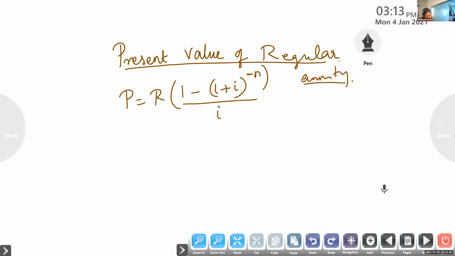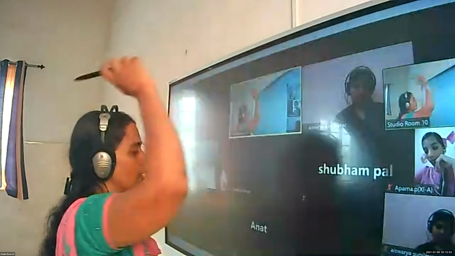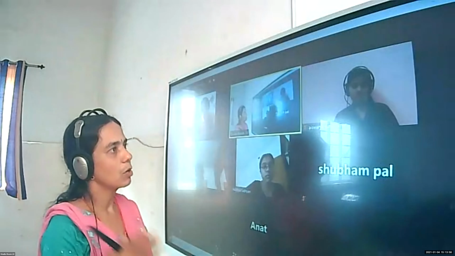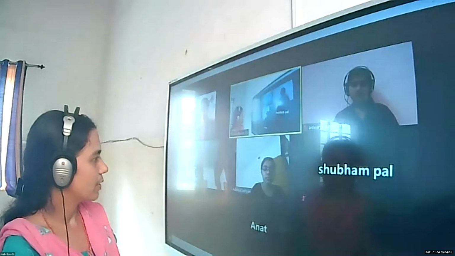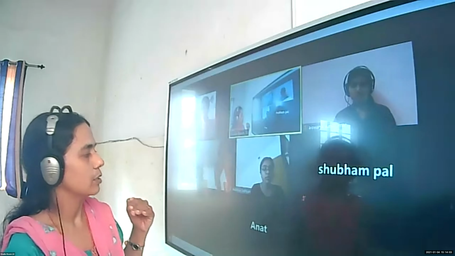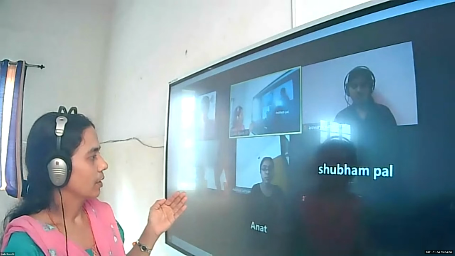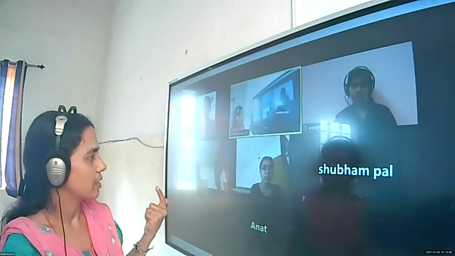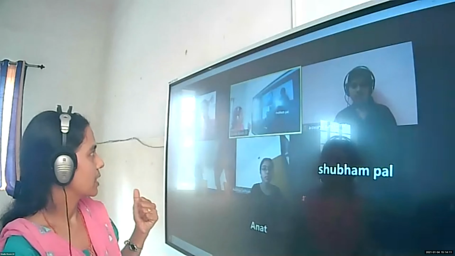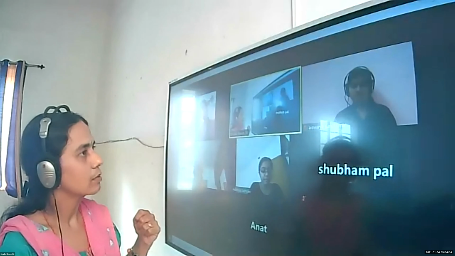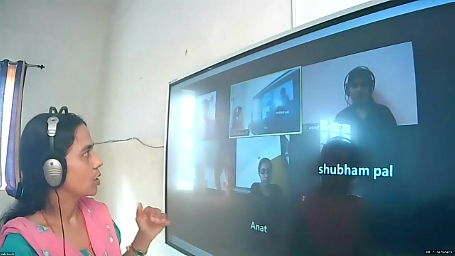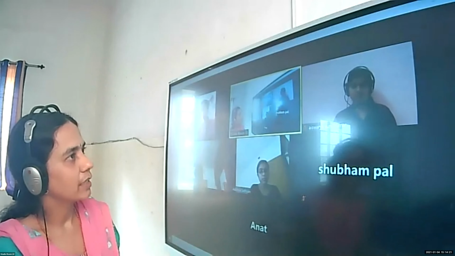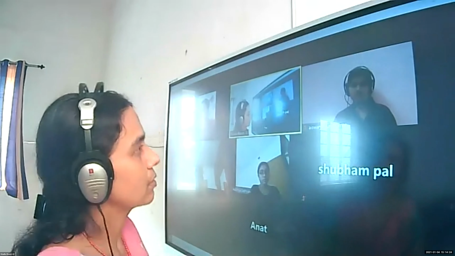In the next class, we will be doing problems based on this. Is it okay? Is it clear? Annuity means the amount we pay at regular intervals of time. And we learned some terms related to annuity: cash inflow, cash outflow, net present value, payment time, payment period. Go through it. Based on the payment time, we are classifying the annuities, and two formulas we have learned.